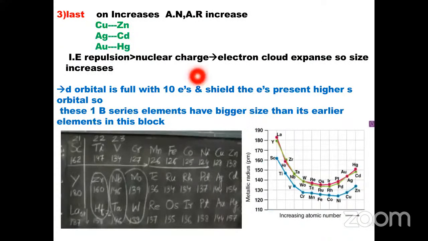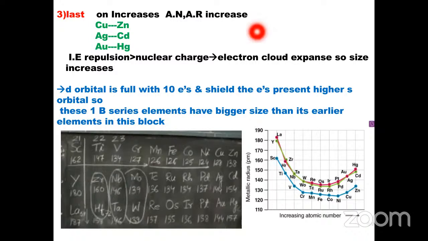Then what happens at the end? In the last part, on increasing atomic number, the atomic radius increases: from copper to zinc in 3d series, silver to cadmium in 4d series, and gold to mercury in 5d series. If you observe the atomic radius values, it is easily understood. In the last, on increasing atomic number, the atomic radius increases.